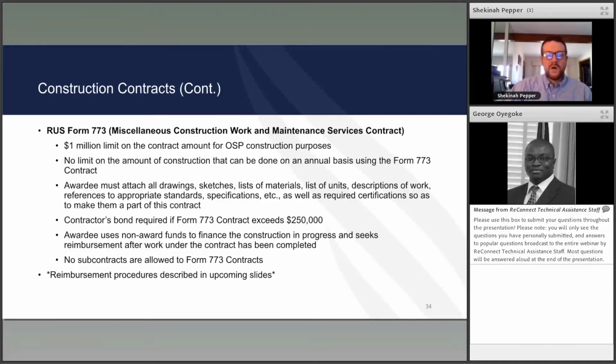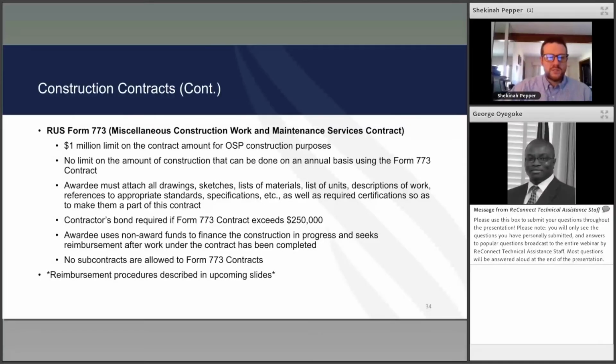The awardee must attach all drawings, sketches, list of materials, units, description of work, standards and specifications, as well as certifications, so that it can become part of the contract. If you go through the Reconnect construction procedure guide, it outlines what needs to be done in each one of those to attach to the contract, so that you have everything that you need here. If it exceeds $250,000, then it is required to have a contractor's bond.